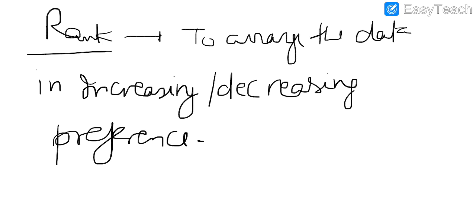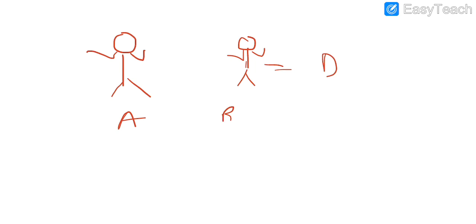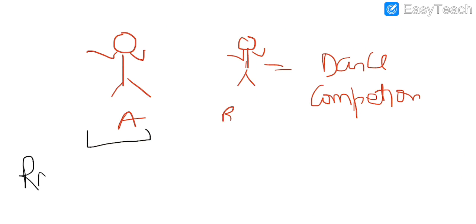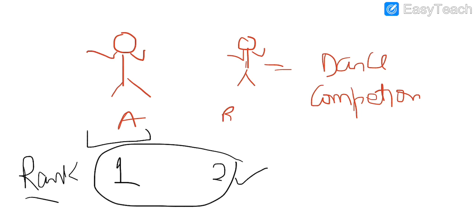For example, there are two individuals, A and B, who perform in a dance competition. If they are performing in the dance competition, definitely the rank of one will be 1 and the rank of the other will be 2. So rank is something that we decide: who performs better or who is excelling in comparison with the other.